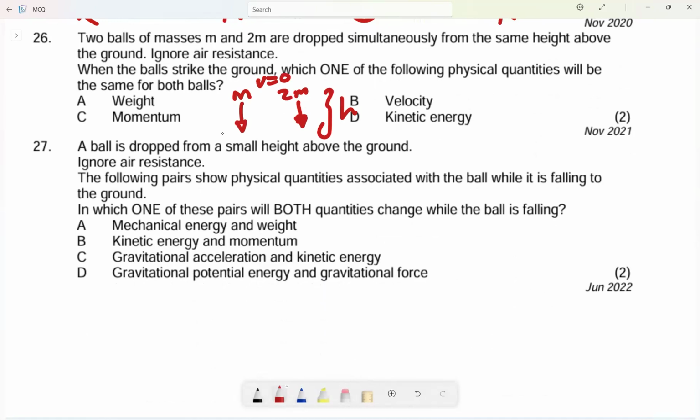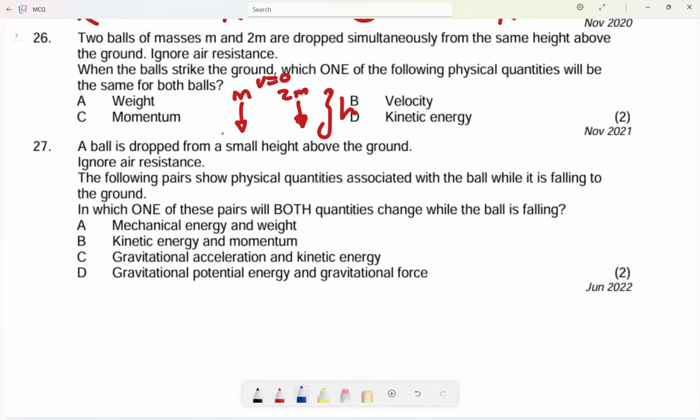Ignore air resistance. When the balls strike the ground, which one of the following physical quantities will be the same for both? You should think very, very carefully about that.